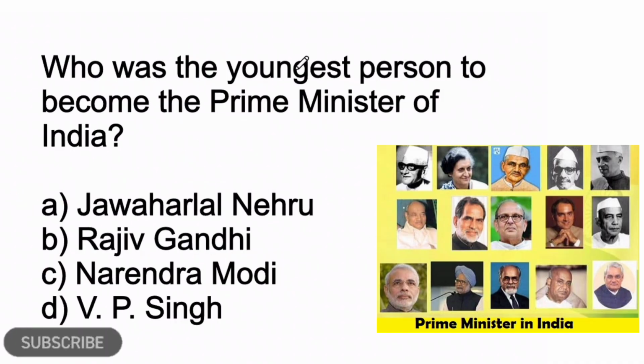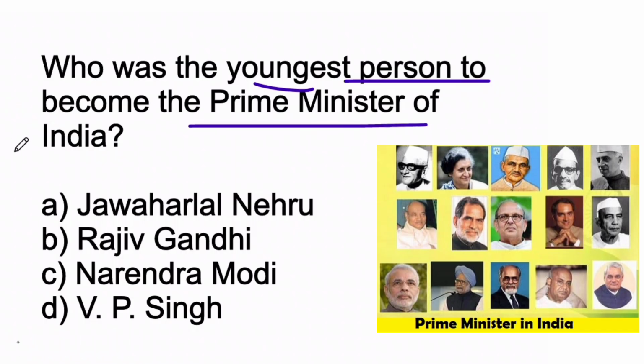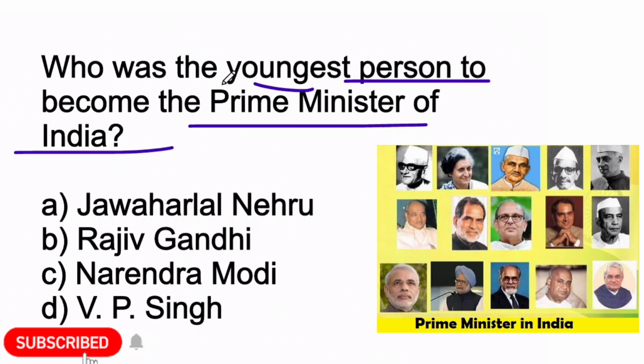Next question. Who was the youngest person to become Prime Minister of India? Option A, Jawaharlal Nehru. Option B, Rajiv Gandhi. Option C, Narendra Modi. Or option D, VP Singh. Here, option B, Rajiv Gandhi is the correct answer.